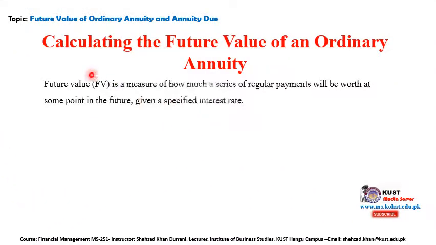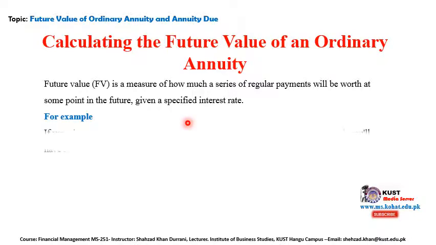So how are we calculating the future value of an ordinary annuity, and what is its basic concept? Future value is a measure of how much a series of regular payments will be worth at some point in the future. So we are referring to the future, just like the future value and present value we already discussed in our previous lecture, given a specific interest rate.